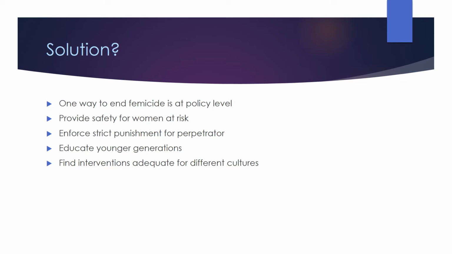Another way is to enforce strict punishment for the perpetrator. That means longer jail sentences and the inability to return to the family and pose a threat to whoever they were attacking. Another very important factor would be to educate younger generations. This means to teach young boys and young girls that it is not okay to hurt or murder a woman. We need to find interventions that are adequate for different cultures, as we saw that the problem of femicide expands to different parts of the world.